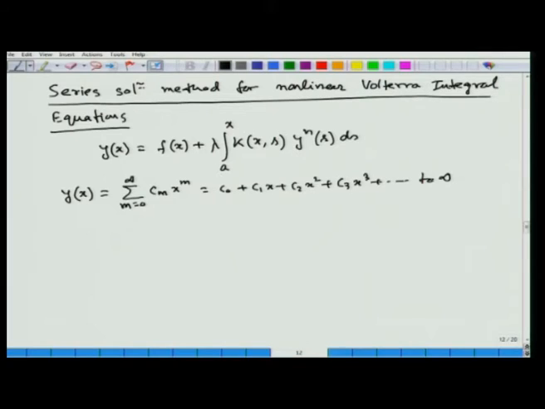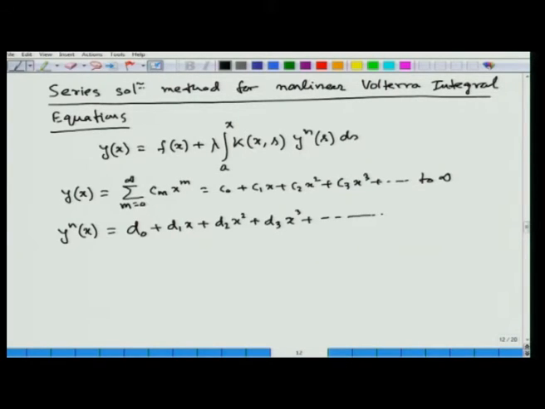Now, in case of y to the power n, we can calculate the first few terms of y n x, for example, denoted by d 0 plus d 1 x plus d 2 x square plus d 3 x cube and so on.